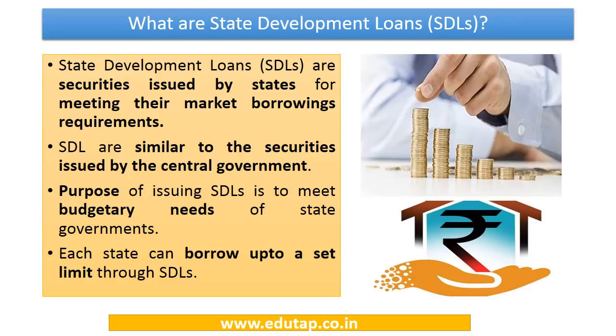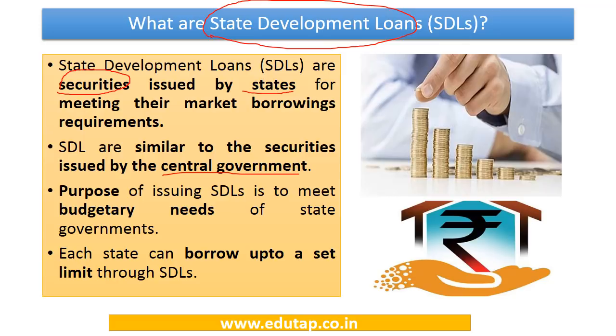Now first and foremost, we must be aware of the meaning of this particular term, state developmental loans or SDLs. State development loans are the securities which have been issued by the states or the state governments for meeting their borrowing requirements. So the state governments have their needs for funding of their own, and for this purpose they issue these securities, and these are termed as state developmental loans. They are similar to the securities which are issued by the central government. So central government can also issue securities and state government can also issue securities, and state government securities are popularly referred to as state developmental loans.